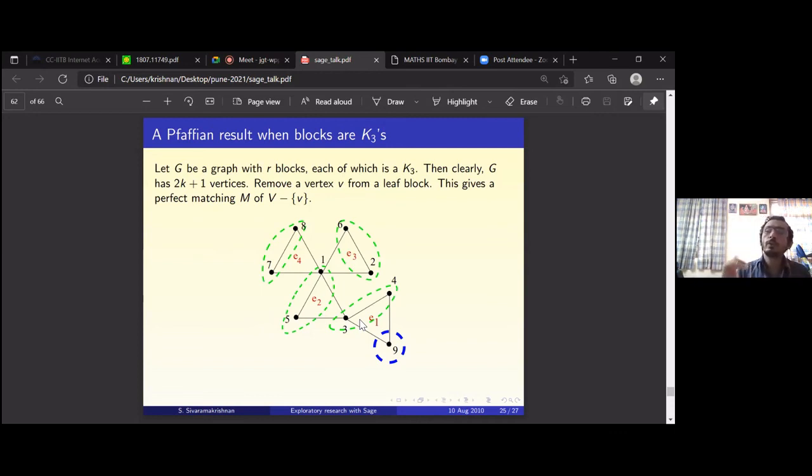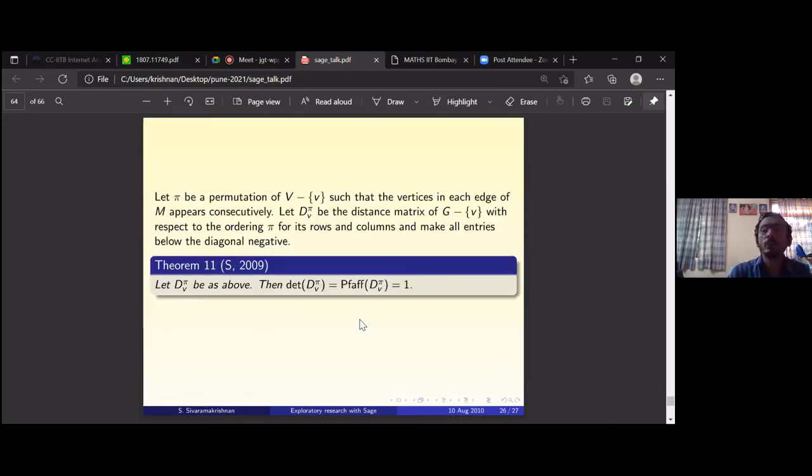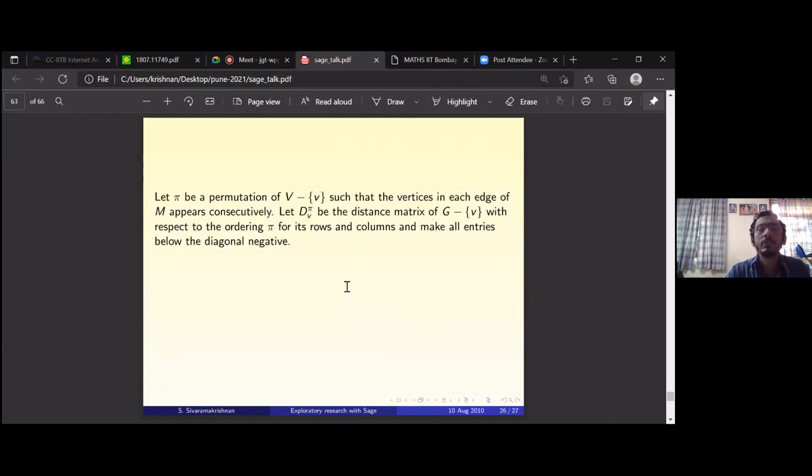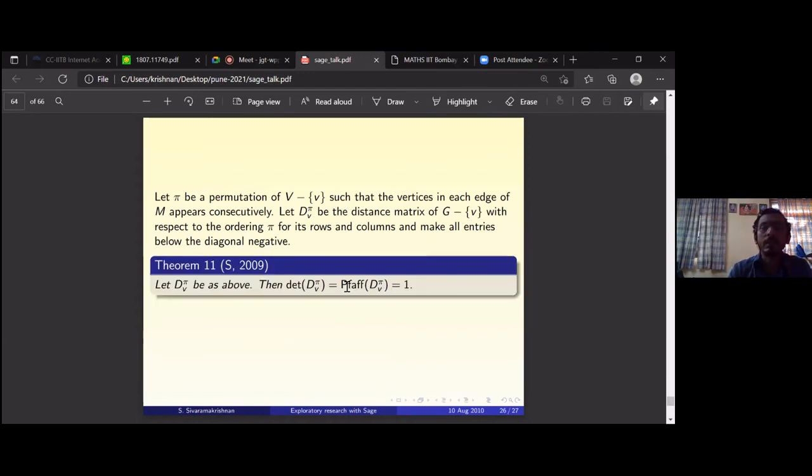The square root of that is called the Pfaffian, and I'm able to give some results about it, with respect to some order of the vertices, rows and columns. This is another result that I had in the same circle of ideas. It says something about this determinant: the determinant itself will be 1, and hence the Pfaffian will also be 1.